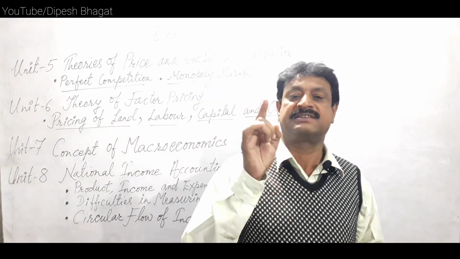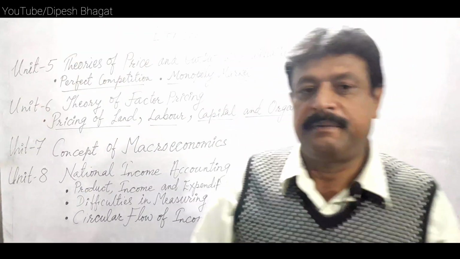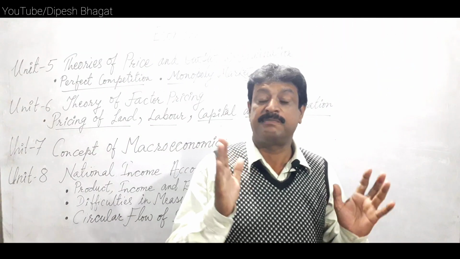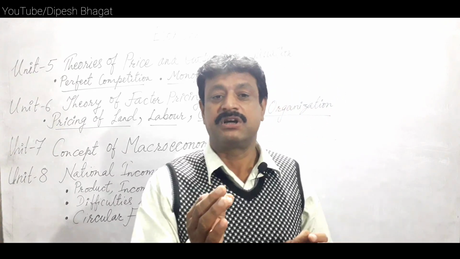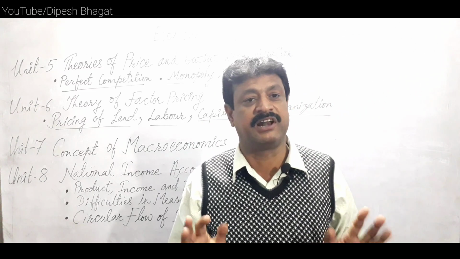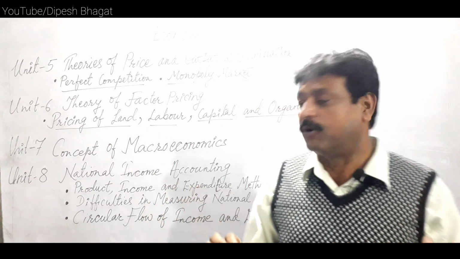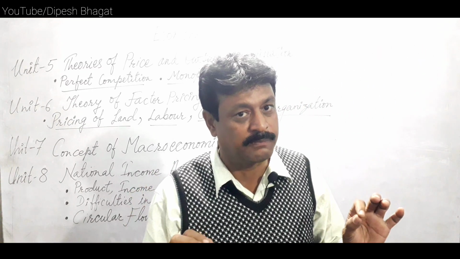Now, another topic is difficulties in accounting national income. While calculating national income, there are many difficulties. No country can estimate the national income accurately, because there is no perfect formula for accounting national income. Therefore, a mixed method may be used for calculating national income.